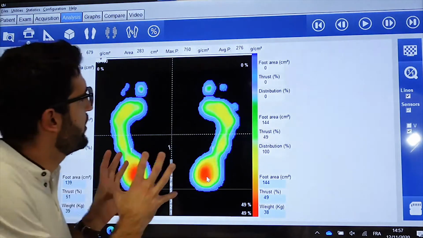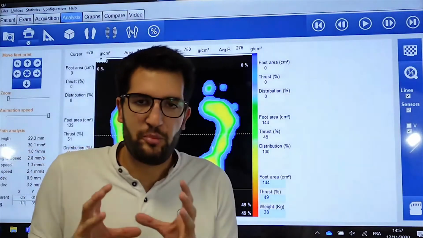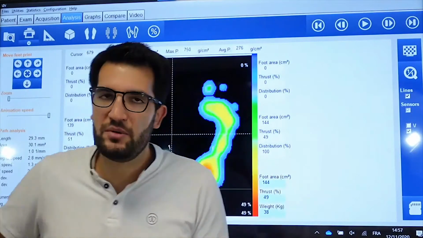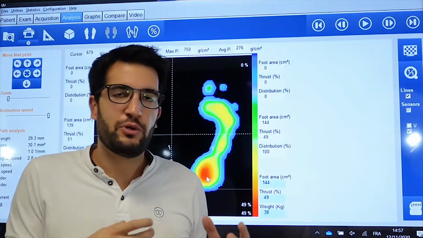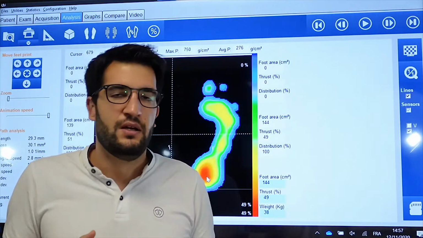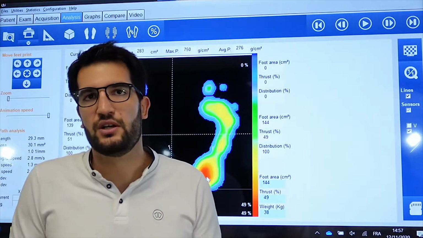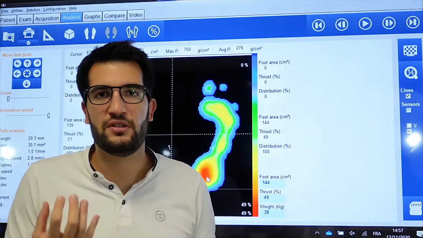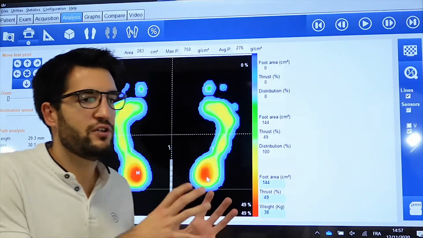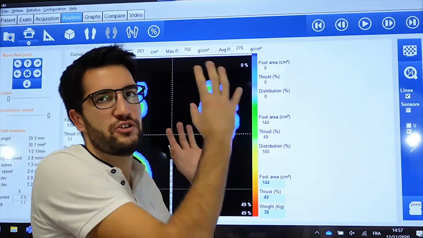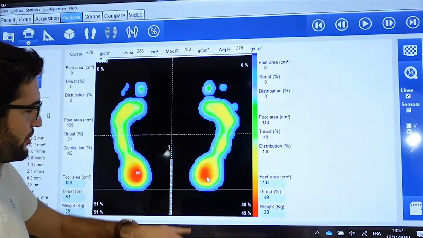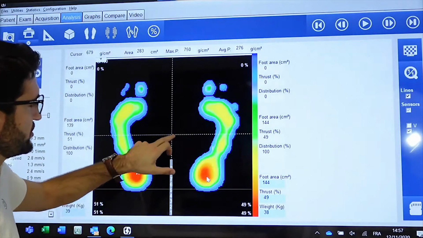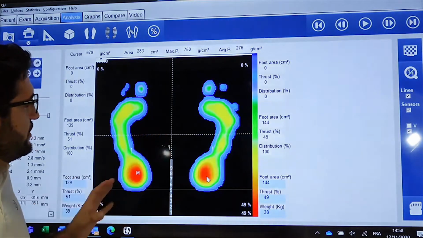What else? Basically, today is to know the basic knowledge about this equipment, just for you to save time before the next webinars we will do together. Because when we are going to talk about clinical examination, you have to know how this equipment works. And here we are going to test some corrections in the lab to make comparisons and to go deeper in the analysis. The first goal of today is to understand how it works in general. So in general, you have to check the points of pressure, compare the weight between right and left, check the position of the center of pressure, and that's all.